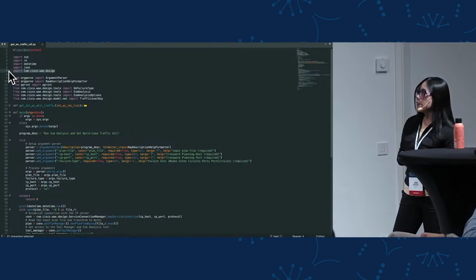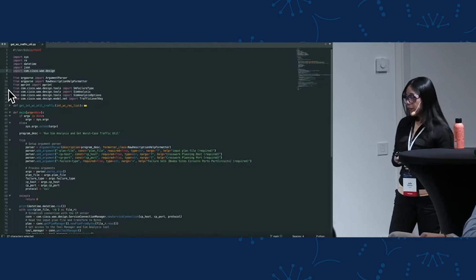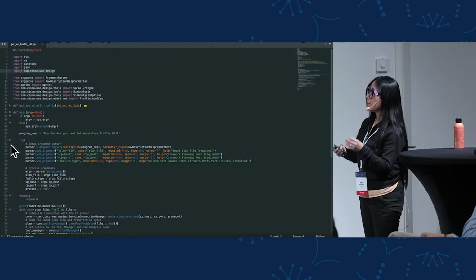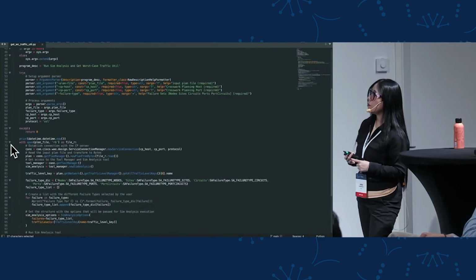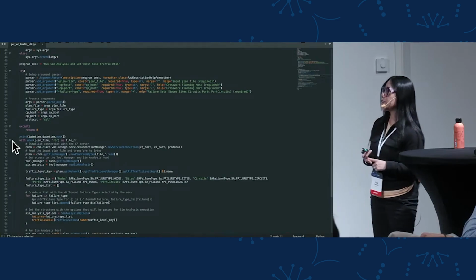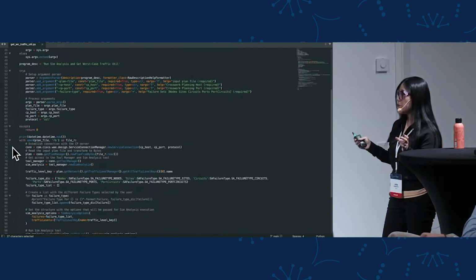The main step is that we need to import the design API library. So next, let's focus only on the main structure. So basically, we start by reading our arguments, like the input plan file and Crosswork Planning VM details, and the failure types that we want to pass to the simulation analysis tool. So then, using the with statement, we first need to open the connection with the design service.